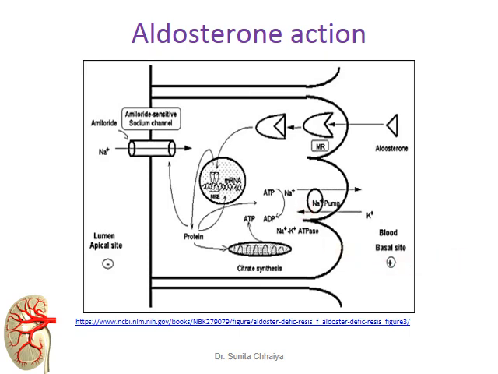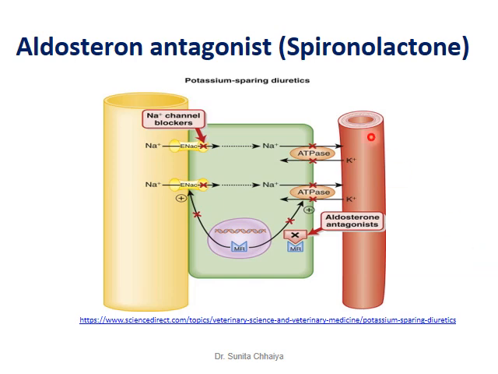Now if we take spironolactone, instead of aldosterone, spironolactone binds with the receptor site. The whole complex moves inside the nucleus, but now there is no synthesis of protein which can synthesize the sodium channel and the sodium potassium ATPase pump. So ultimately they reduce sodium reabsorption, as well as prevent secretion of potassium ion. So in this way they retain potassium ion.